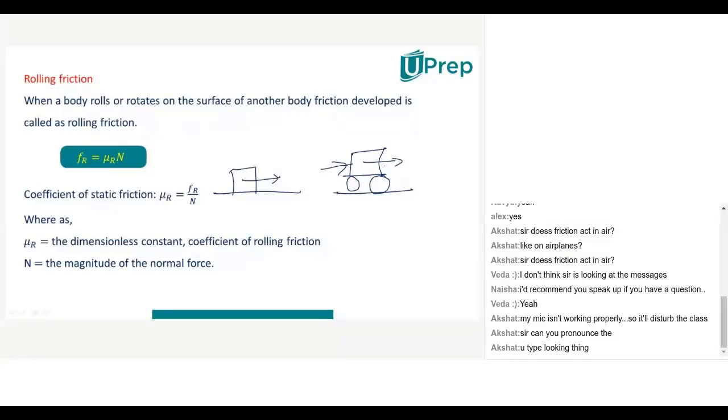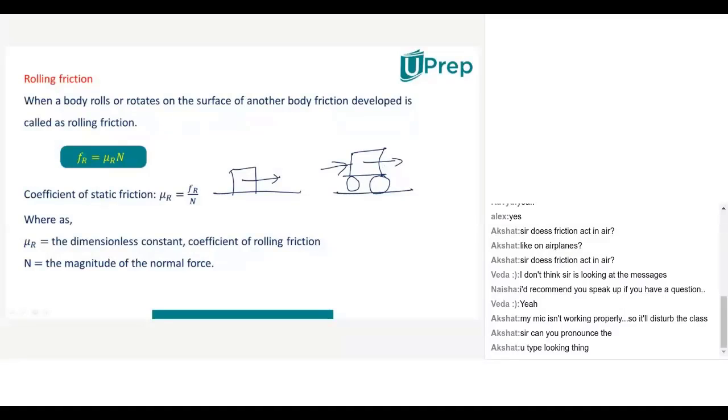I have one single doubt. Does friction act in air? Like when you are in an airplane or something, does friction act on it? Friction will act even by air also. That will be called air friction, but you are going to learn about it while you learn about fluid friction. Generally, fluid friction means the friction acted by either liquid or gas. So that will be called fluid friction. And whenever you learn about it, there you will learn. But now you have to understand these concepts. Okay, sir. Understood.